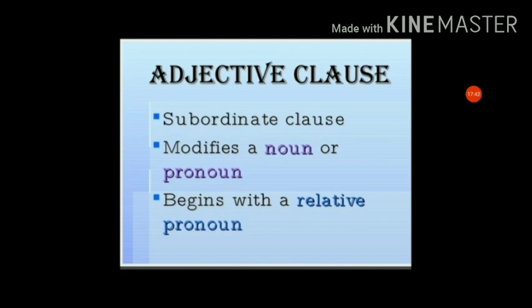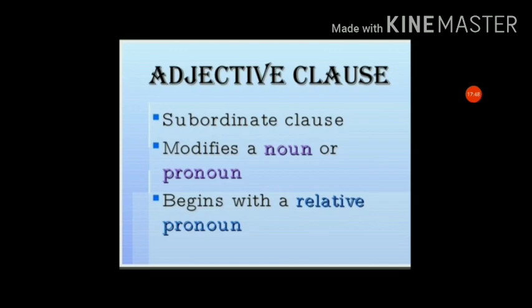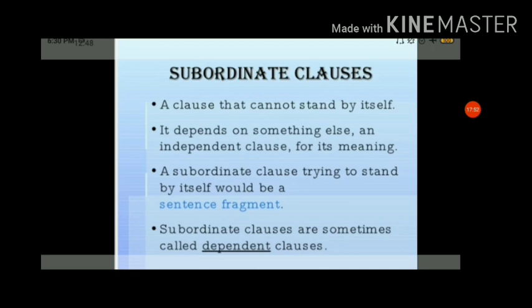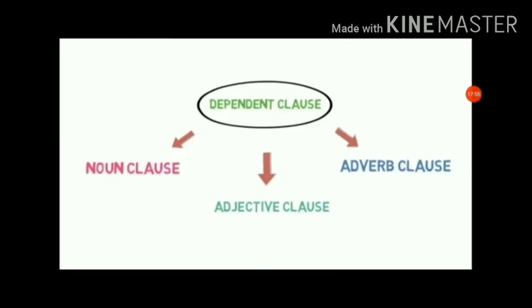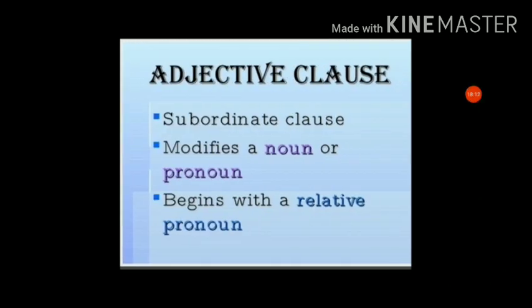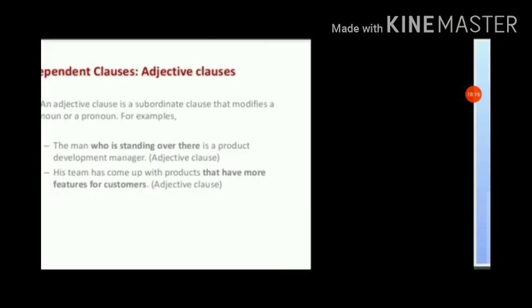So an adjective clause is also a subordinate clause. It modifies a noun or pronoun and begins with a relative pronoun. Like the previous slide, the subordinate clause gives extra information about the thing. The team is there, and it gives extra information about the team, that they have more features for customers. So an adjective clause begins with pronouns too.